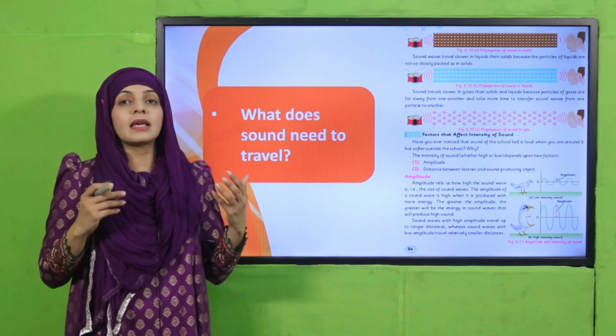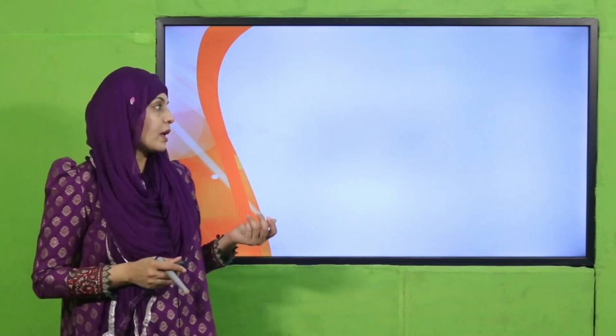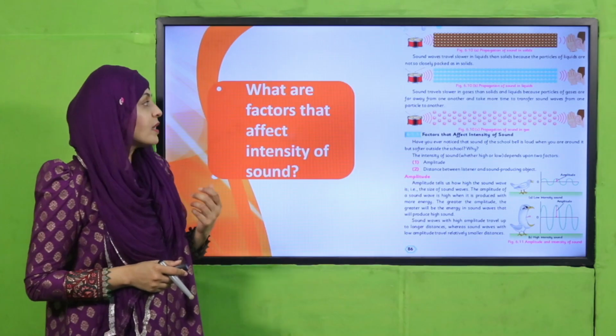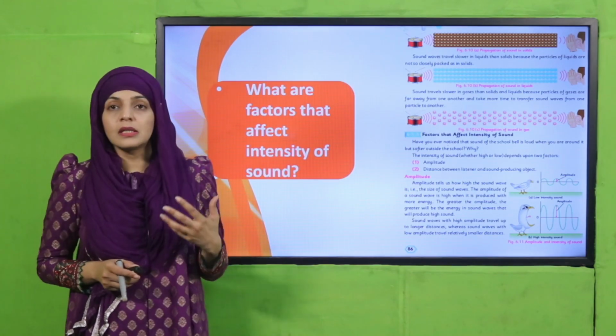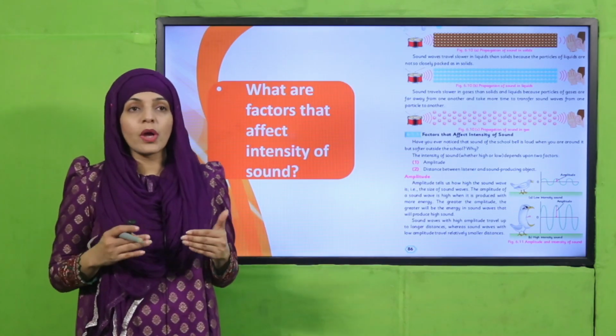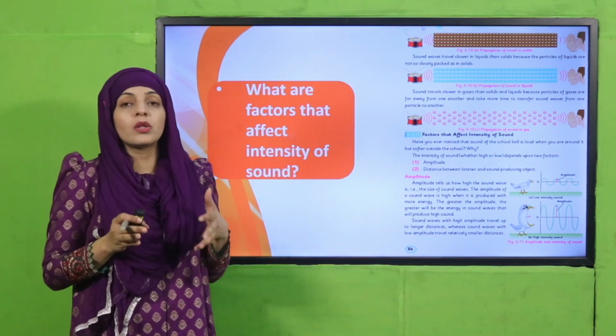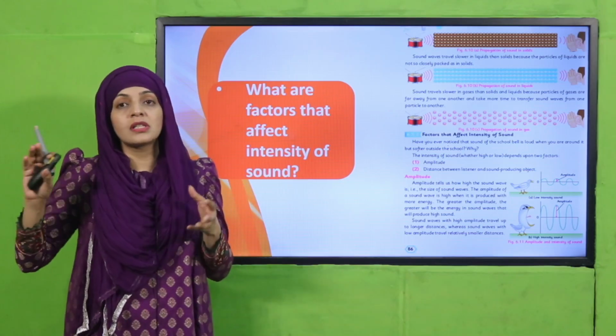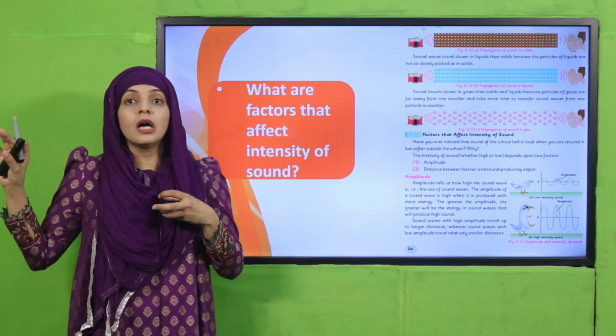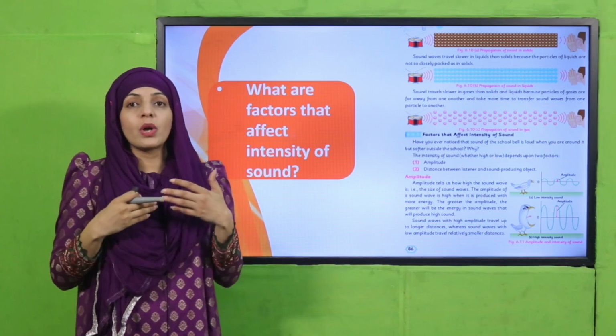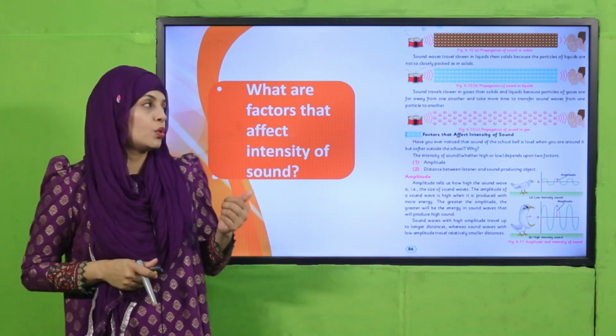So this is we discussed कि किस तरह different mediums में sound जो है वो travel करता है. Then we discussed what are the factors that affect the intensity of sound. Intensity of sound जो है whether it is high or low ये किन चीजों पे depend करती है? It depends upon the amplitude and the source distance of the source of the sound. So इस चीज के ऊपर जो है sound high होती है या low होती है.